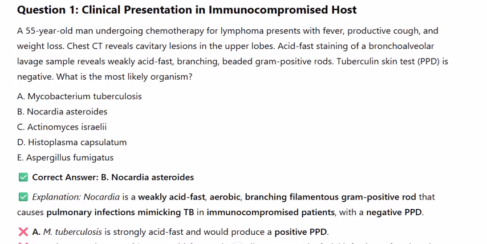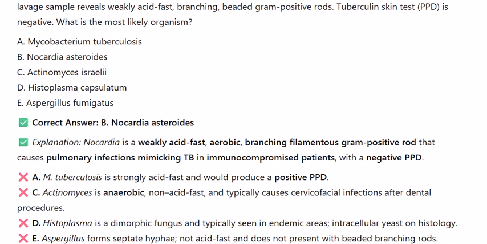Nocardia asteroides. Explanation. Nocardia is a weakly acid-fast aerobic branching filamentous gram-positive rod that causes pulmonary infections, mimicking TB, in immunocompromised patients with a negative PPD. A. M. tuberculosis is strongly acid-fast and would produce a positive PPD.